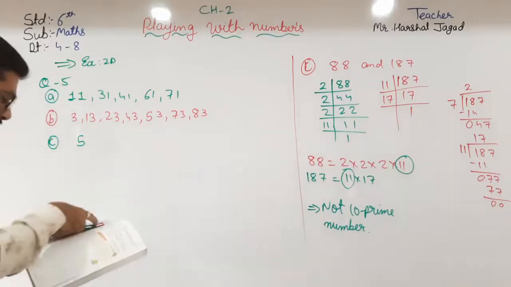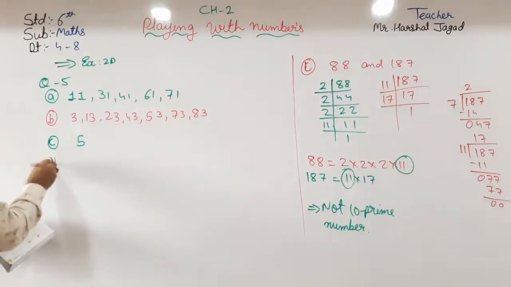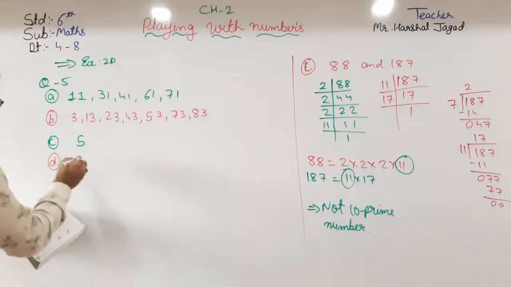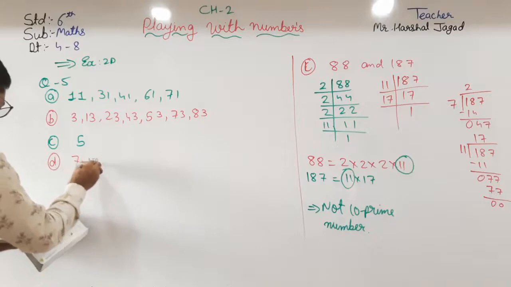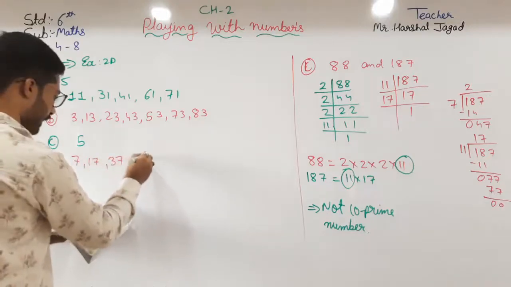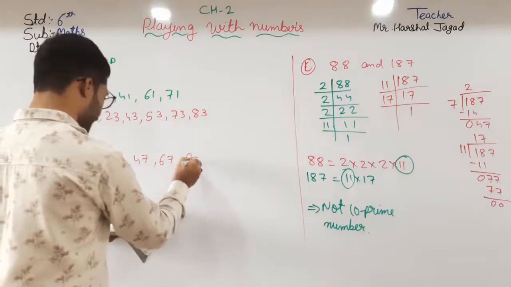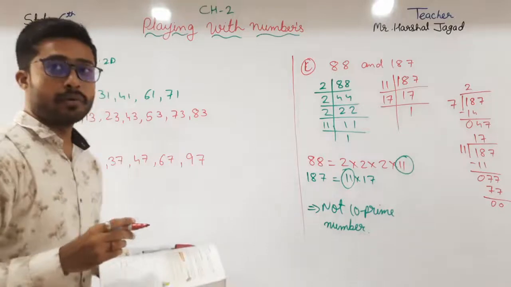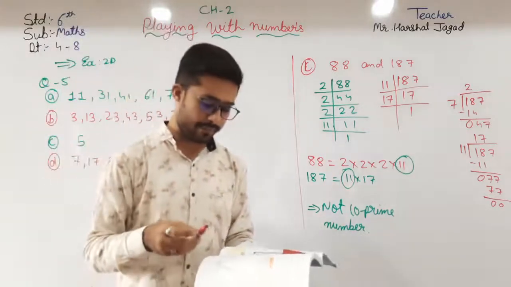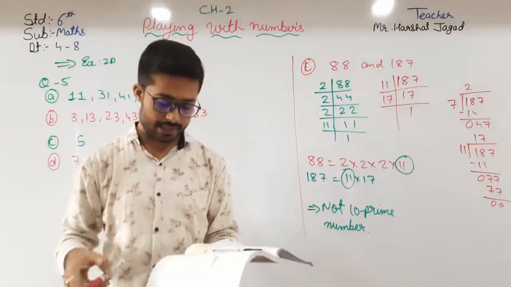Then D, that is 7: 7, 17, 37, 47, 67, 97. So these are the prime numbers whose unit digits are 1, 3, 5 and 7.